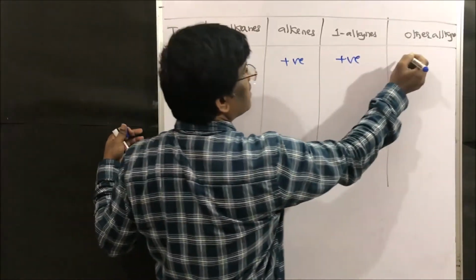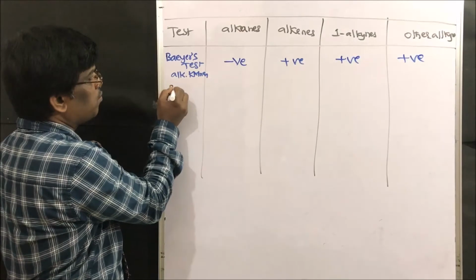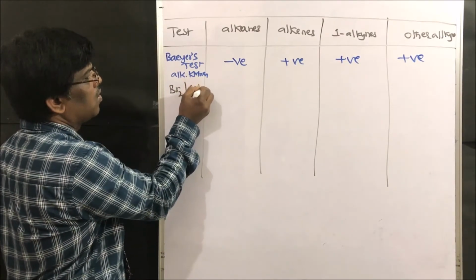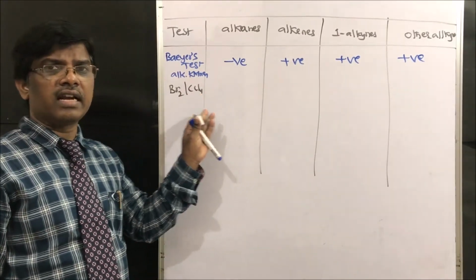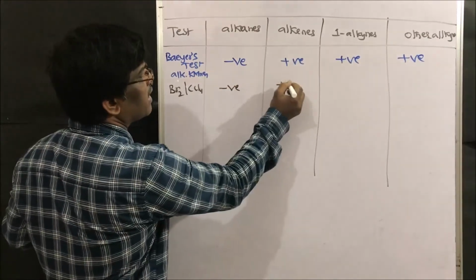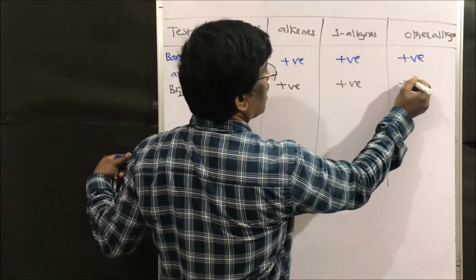Alkynes other than terminal alkynes are also positive. Right? Another very important reaction is bromine in CCl4. So what happens? Are alkanes going to react with bromine in CCl4? No, negative. Alkenes, yes, positive. Alkynes, yes. Other than terminal alkynes, yes.